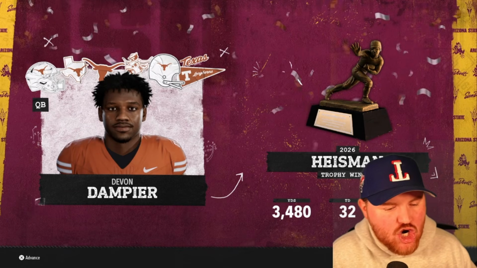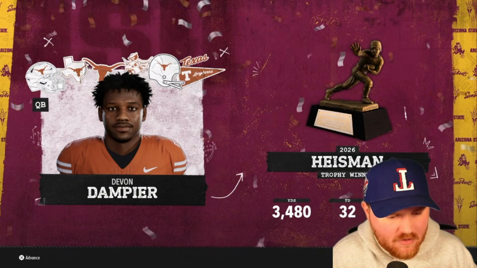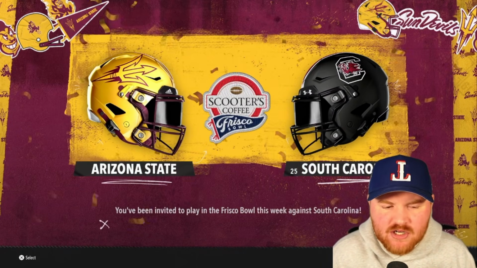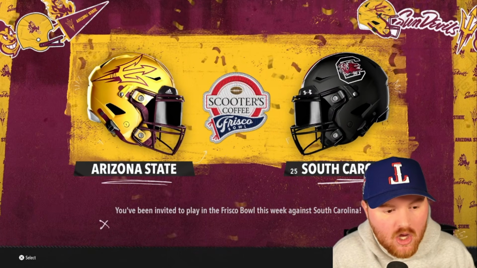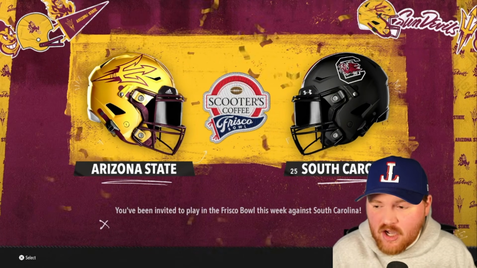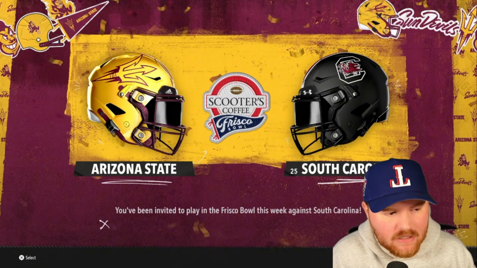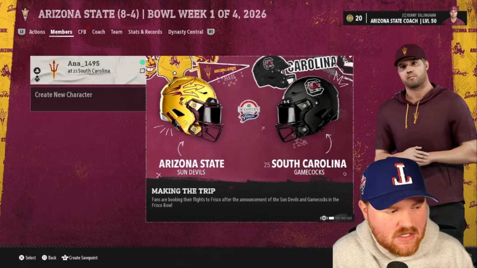Devin Dampier transfers to Texas, gets the Heisman Trophy winner. Not really a season to write home about, but they don't really show rushing yards or anything like that for the quarterback. So, again, we're going to be playing the number 25 team in our bowl game, taking on South Carolina in the Scooters Coffee Frisco Bowl. I'll see if Arizona State can get the win there. I'm really hoping they can pull it together in this final season, but we'll see.